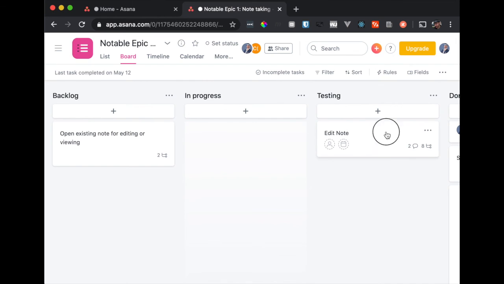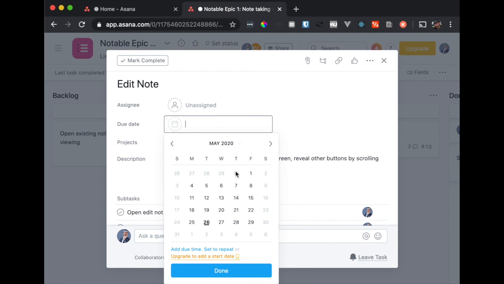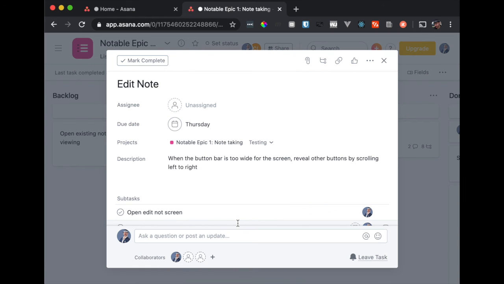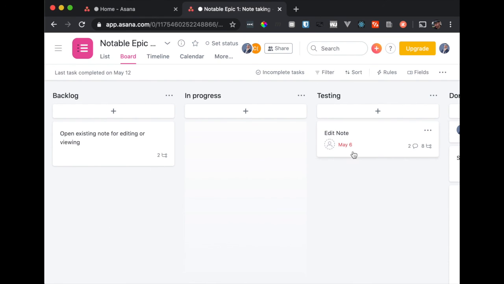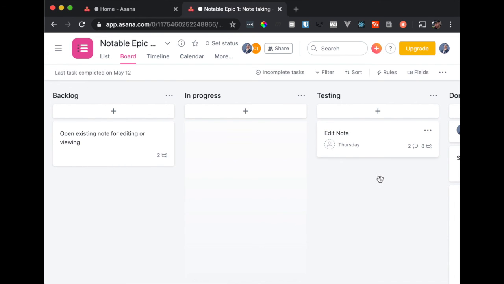The last thing is deadlines. You can assign a deadline. Let's say you know for sure that this task has to be done by Thursday for some reason, then you can assign the deadline, and everyone knows that it's there and it's looming. If it's behind, it shows up with red text here. That's a little visual indicator that it's behind.